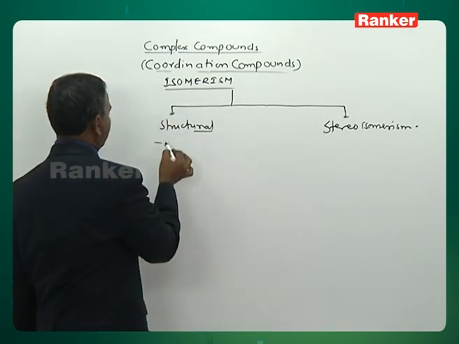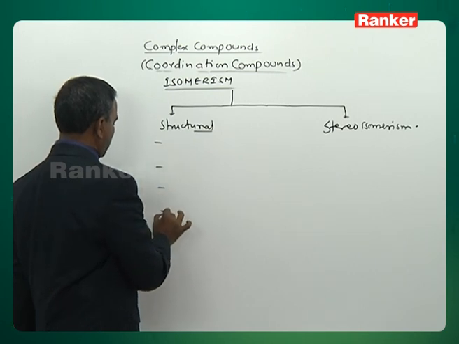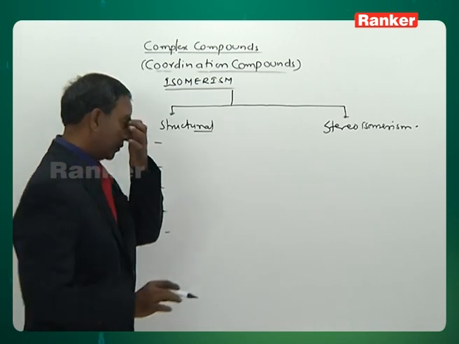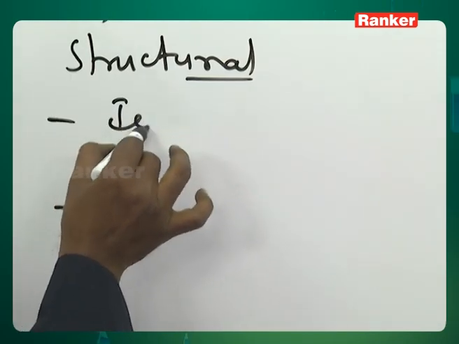Under structural isomerism, different types are there. What are the types under structural isomerism?